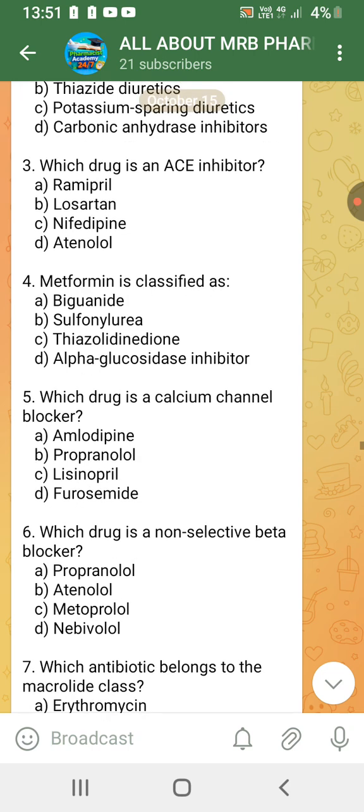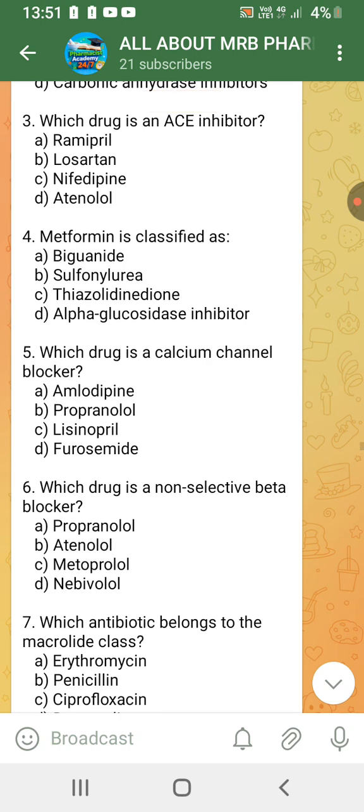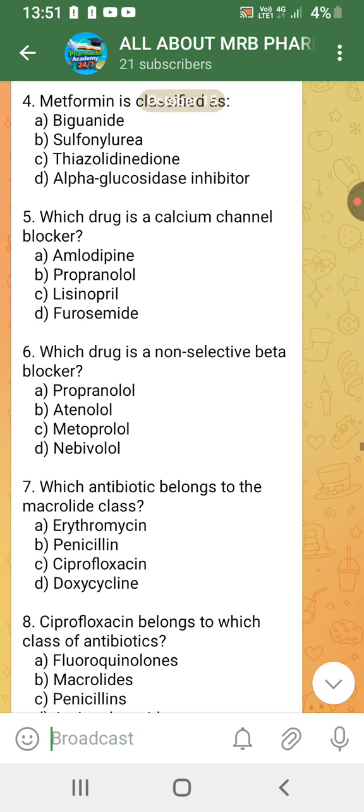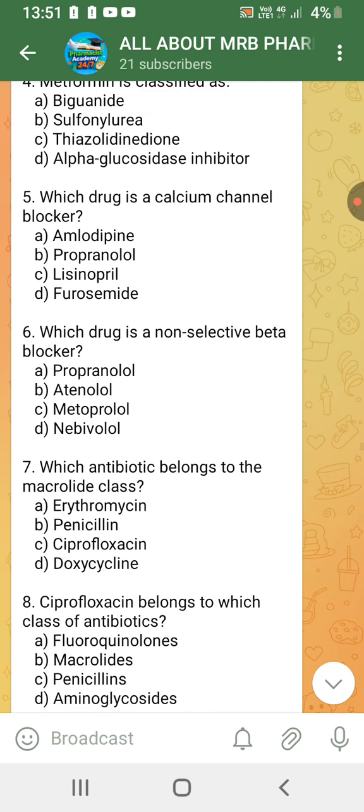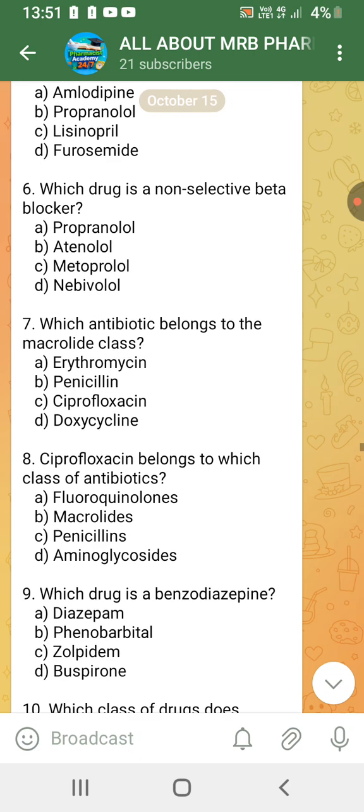biguanide. Which drug is a calcium channel blocker? Amlodipine. Which drug is a non-selective beta blocker? Propranolol. Which antibiotic belongs to the macrolide class?